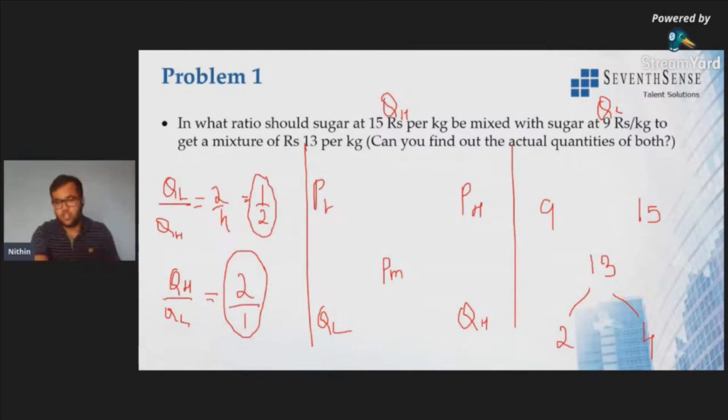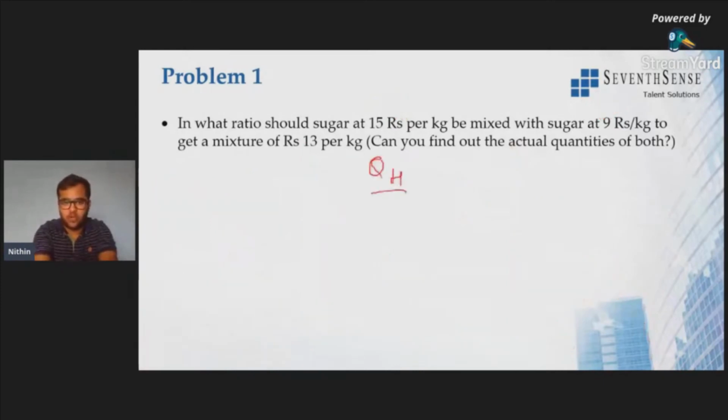Okay, so now next question. Now we have got the ratio as 2:1, right? Quantity of higher over quantity of lower value is 2:1. Now look at this question. Can you find the actual quantities of both? I'll just give 4 options now.